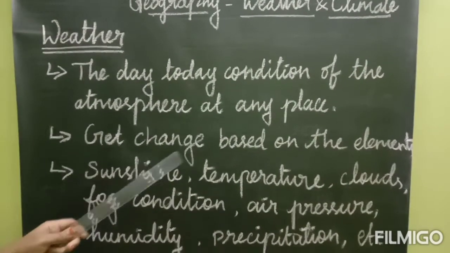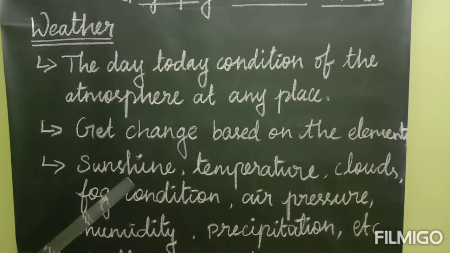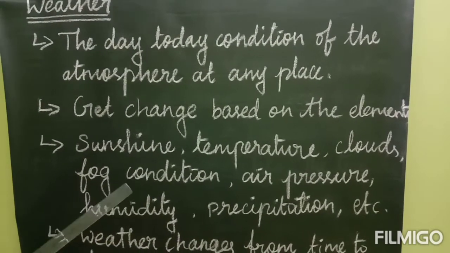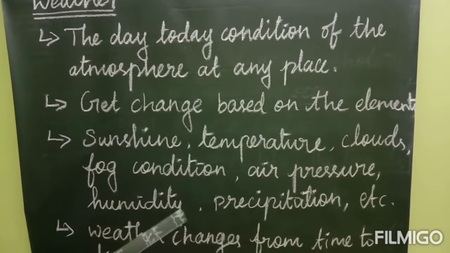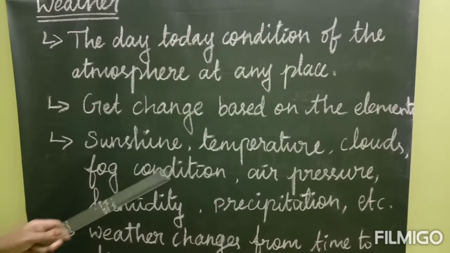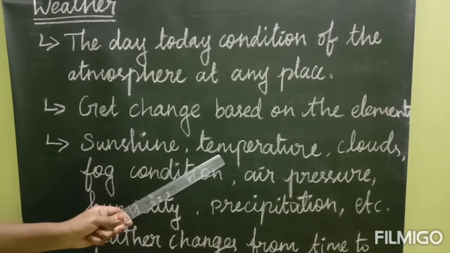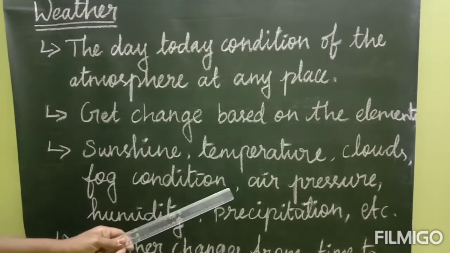It gets changed based on some elements. What are the elements? They are sunshine, temperature, clouds, fog condition, air pressure, humidity, precipitation and so on. Sunshine is sunlight, and then temperature, clouds, fog condition, air pressure.